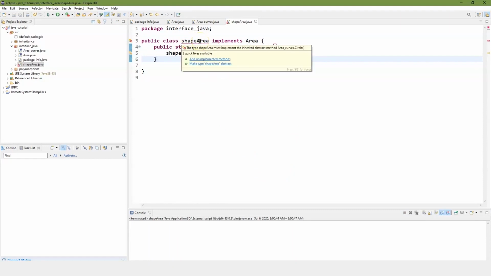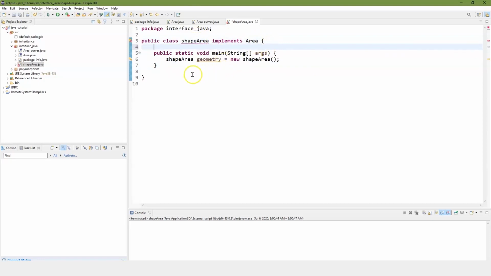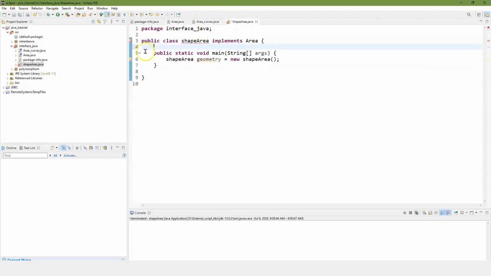When it pops up, it says, hey, you have some unimplemented methods. Make type shape area abstract, or different solutions on there. It's because we don't have the actual code. It's saying, hey, you were told to use what's in area and you're not using it. Again, this is all about being in control. And so when we go back into area, oops, that's area curves. Let's go all the way to area. We have to have square and rectangle in there. And because this extends area curves, we also have to have circle and oval. And so when we put that in there, we have to do an override.